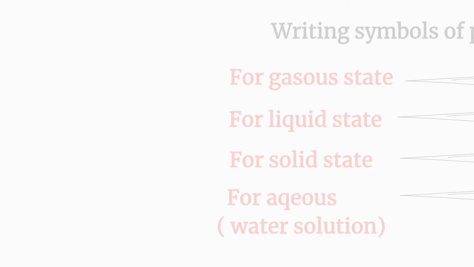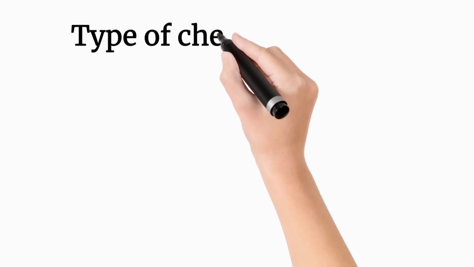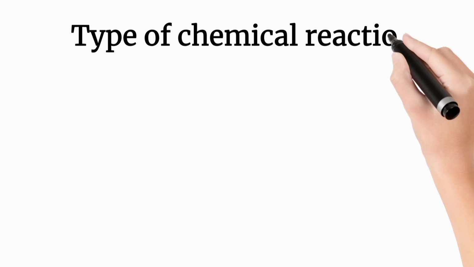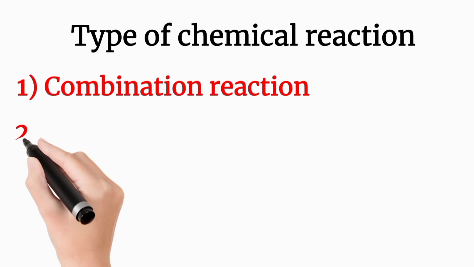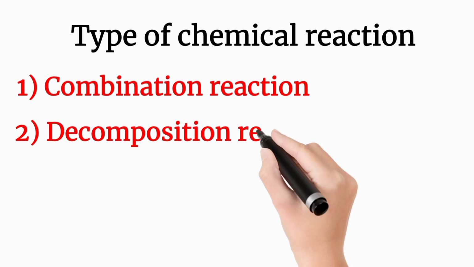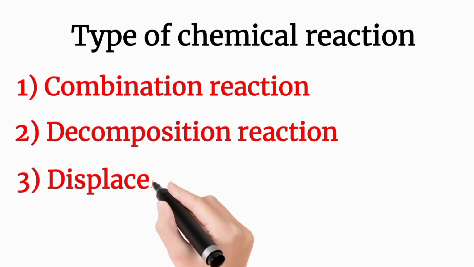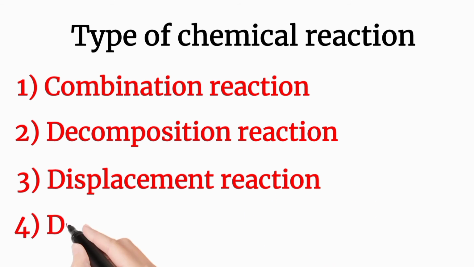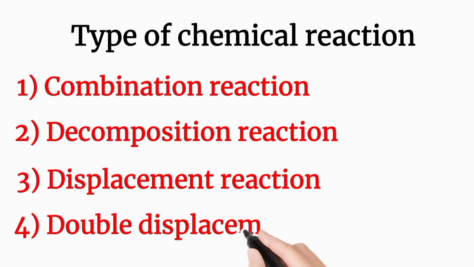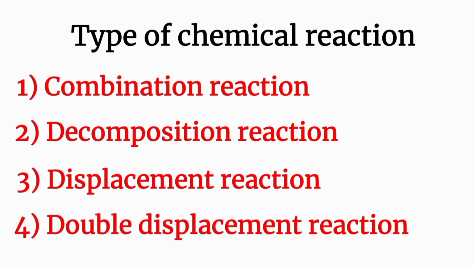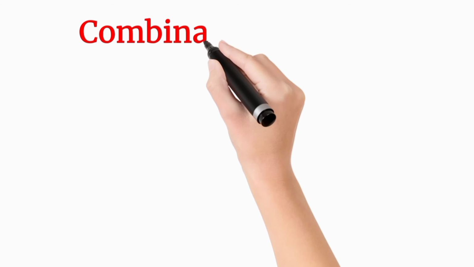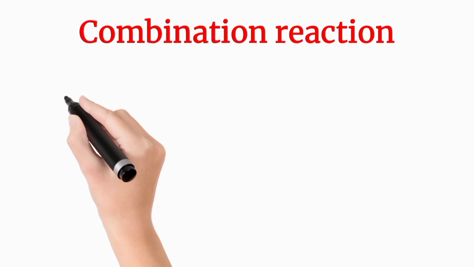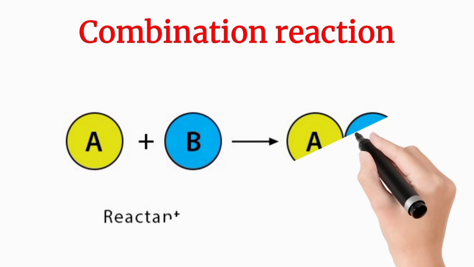Come to the next topic, which is type of chemical reactions. So the first one is combination reaction, and the second one is decomposition reaction, and the third one is displacement reaction, and last one is double displacement reaction. So I explain all the reactions separately. So come to the first reaction, which is combination reaction. In a combination reaction, a reaction in which two or more reactants combine to form a single product is known as a combination reaction. You can see here A plus B form a single product.